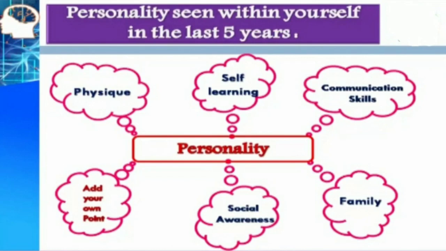Now here is a solution for the same question. You can see that the heading is given: personality seen within yourself in the last 5 years. Along with that, we will see that the main idea or the concept about personality is written or explained in a rectangular box, and the other points, that is physics, self learning, communication skills, social awareness, and family responsibility, are explained in the clouds. And you can also add your own other points. Further, you can add more branches to each cloud and explain the concept or the ideas with the help of the signs.